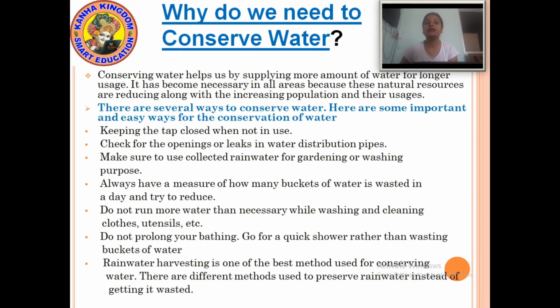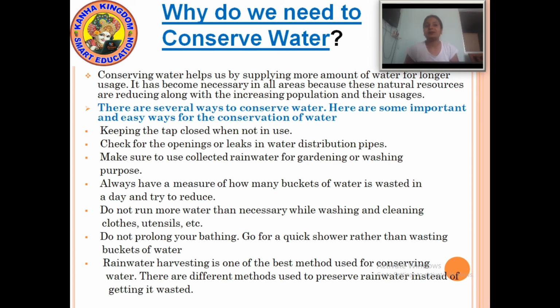Now, make sure to use collected rainwater for gardening or washing purposes. If you use rainwater for gardening and washing, it will help to conserve our water.